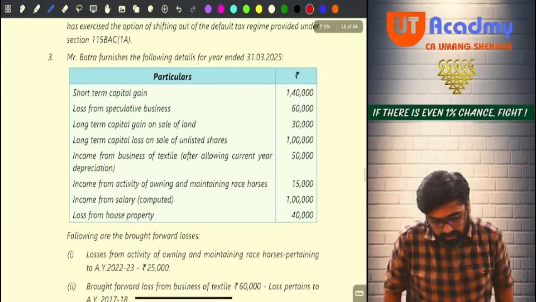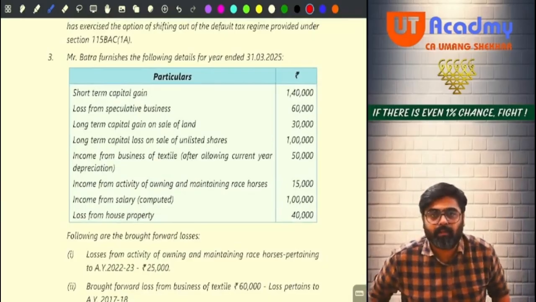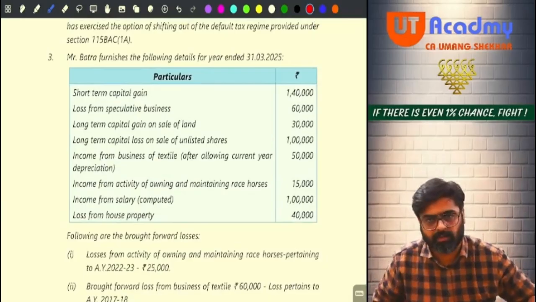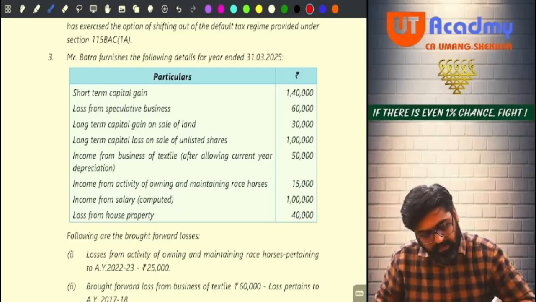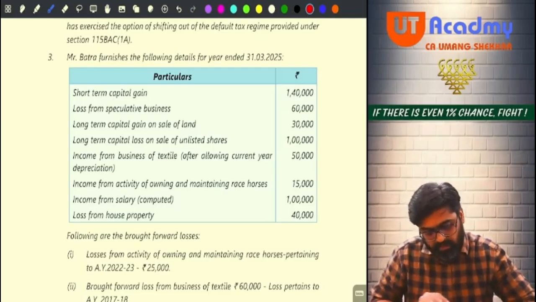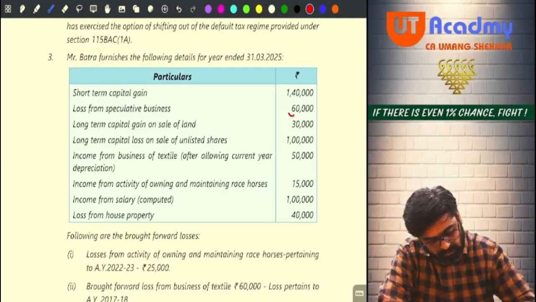Come on. Short term capital gain 140. Is it 111A or normal short term gain? Normal short term gain. Loss from speculative business 60,000. See, first of all, this 60,000, if I don't have any speculative business income, this will be carried forward as per section 73.